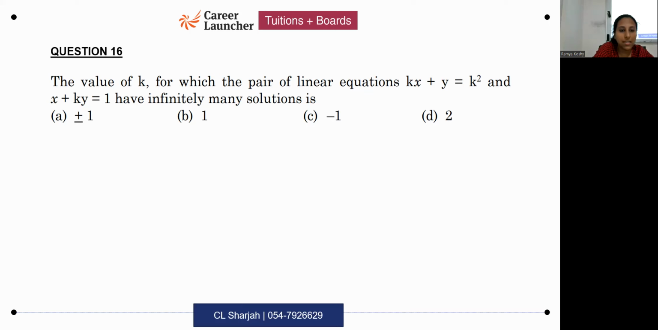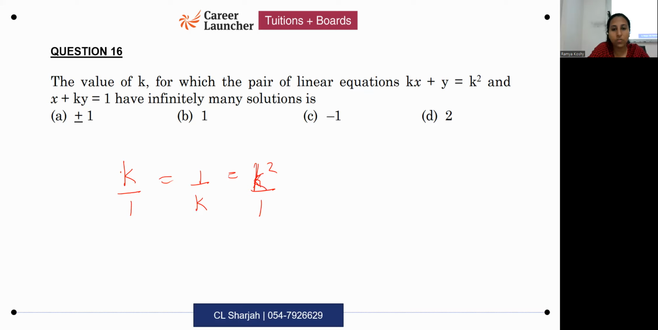Yes, so the ratio of x coefficients, a1 by a2, k by 1, must be the same as the ratio of y coefficients, 1 by k, same as the ratio of constants. As long as constants are on the same side of the equal to symbol, you can take it directly. If the constants in both equations are not on the same side, please remember to move them to the same side. Here it is okay, there is no problem. So you're going to get k square by 1.